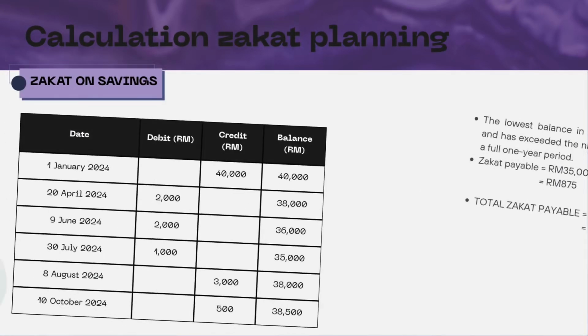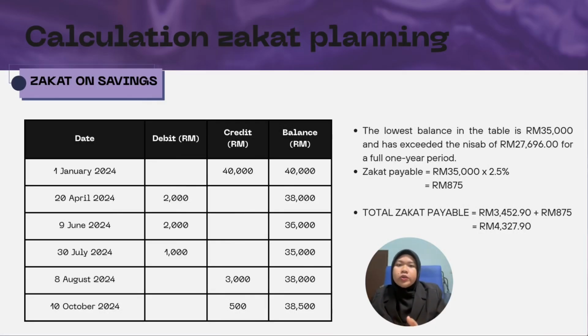From the table, we can see the balance movements from January to October 2024. The lowest balance recorded is 35,000 ringgit, which is below the nisab value of 37,696 ringgit. Zakat is calculated on this lowest balance, so 35,000 ringgit times 2.5% equals 875 ringgit. When added to the earlier amount of 3,452 ringgit and 90 cents, the total zakat payable is 4,327 ringgit and 90 cents.